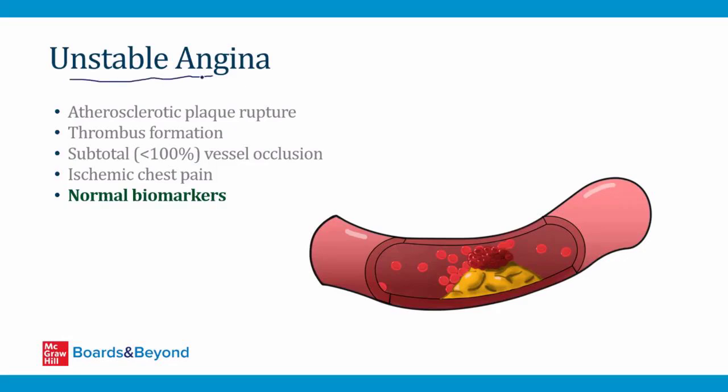So now that we understand NSTEMI, we can talk about unstable angina. These two disorders are very similar. Like NSTEMI, in unstable angina there's rupture of a plaque and thrombus formation and subtotal vessel occlusion, just like shown here. It's the same pathophysiology for unstable angina and NSTEMI. There's also ischemic chest pain in unstable angina, just like we talked about before. But importantly, the biomarkers like troponin are normal. And that's what distinguishes unstable angina from NSTEMI. It's the biomarkers. They're elevated in NSTEMI. They are normal in unstable angina.